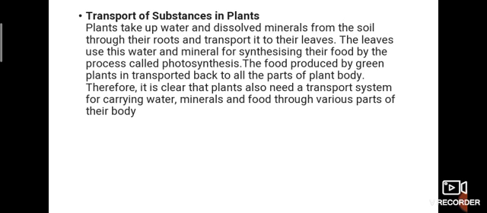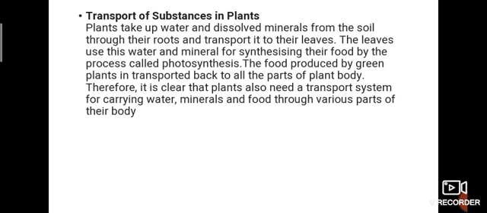Plants take up water and dissolved minerals from the soil through root hairs and transport them to the leaves. The leaves use this water and minerals for synthesizing their food by the process called photosynthesis. The food produced by green plants is transported back to all parts of the plant body. Therefore, plants also need a transport system for carrying water, minerals and food to various parts of their body. Just imagine if the stem is not there.